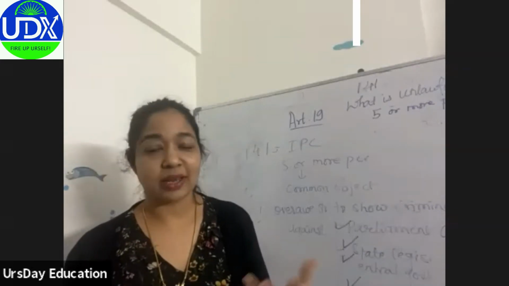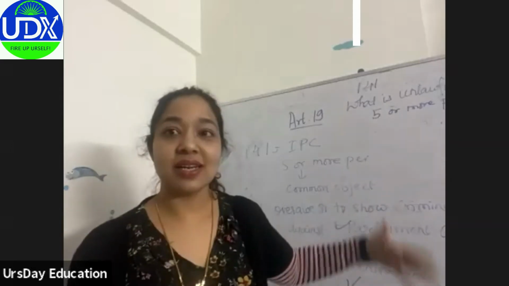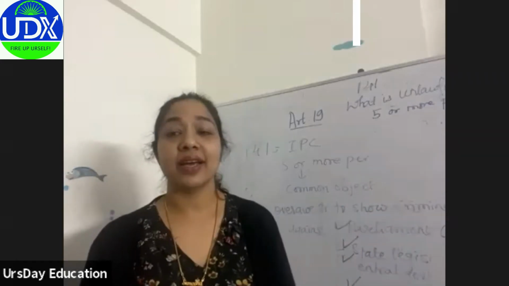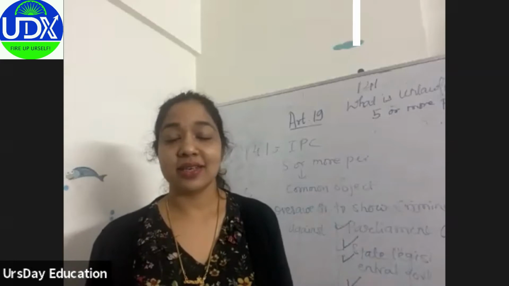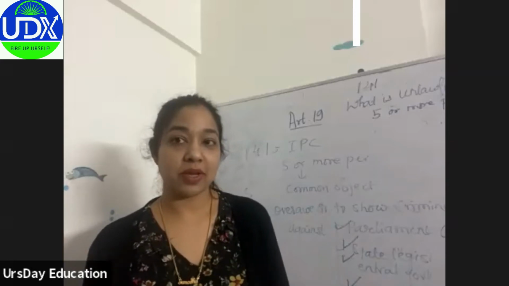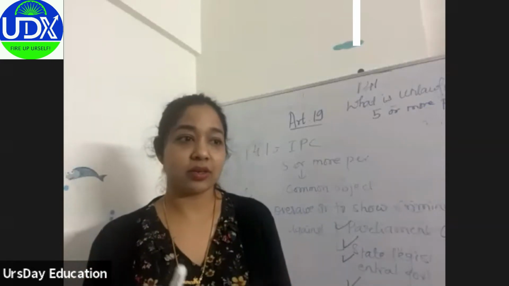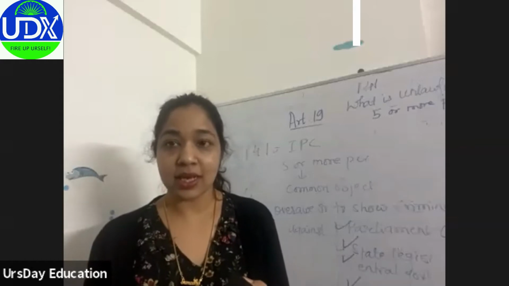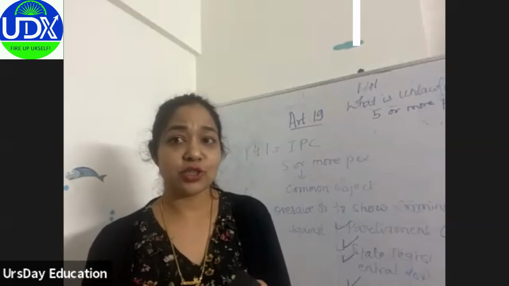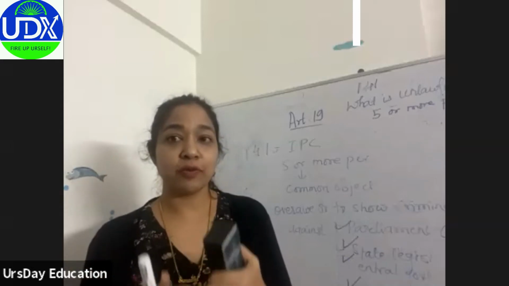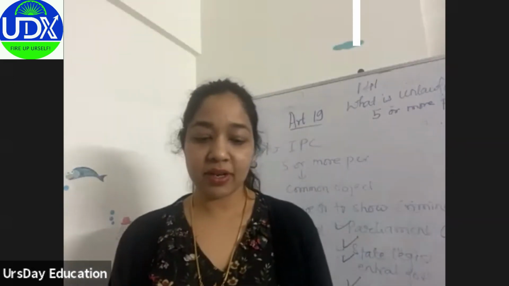Actually this is not important for you guys because this is just CLAT level, but I am still giving you 141. If you want to know 350, it's a detailed article and will take some more time. What you have to remember is that criminal force is doing something and giving injuries, and that injury is not just physical injury, it could be mental injury, it could be trauma.